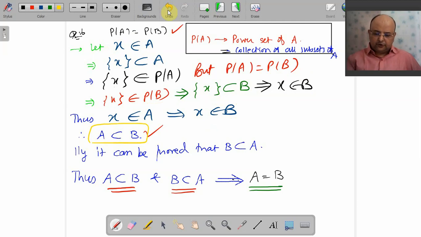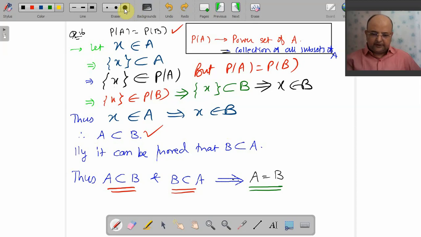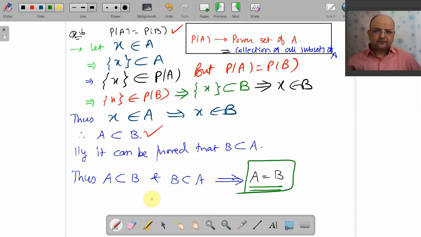Clear? So you need not go for B is a subset of A. In the exam also you will say that. Similarly, it can be proved that B is a subset of A. So A is a subset of B, B is a subset of A, and that's why we can say that A is equal to B. Easy? Sure? Okay then.